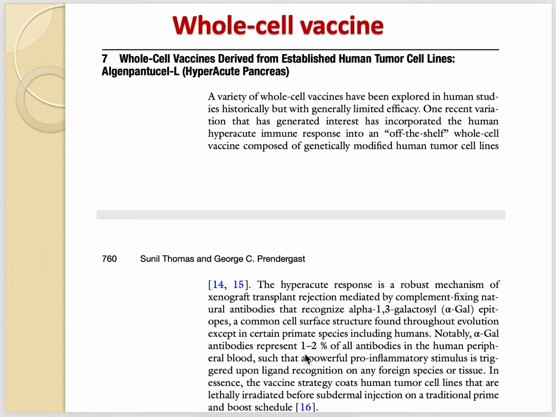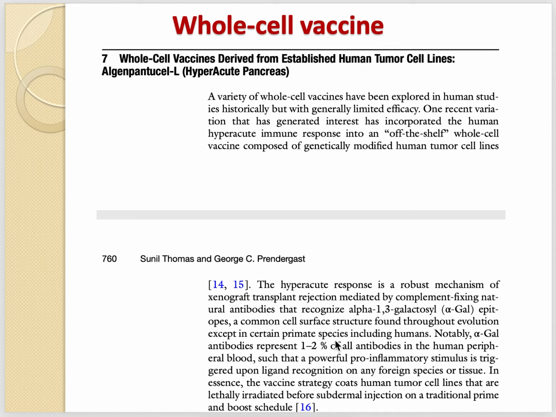In fact, 1 to 2% of all antibodies circulating in the human body are antibodies against alpha gal. So that means humans already have antibodies against the alpha gal protein, and whenever a xenograft happens, the human can rapidly induce an immune response against that protein. This mechanism was used to make a whole cell tumor vaccine, and it shows promising results.